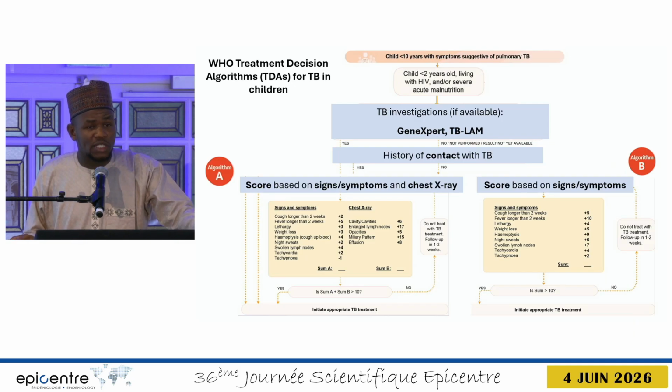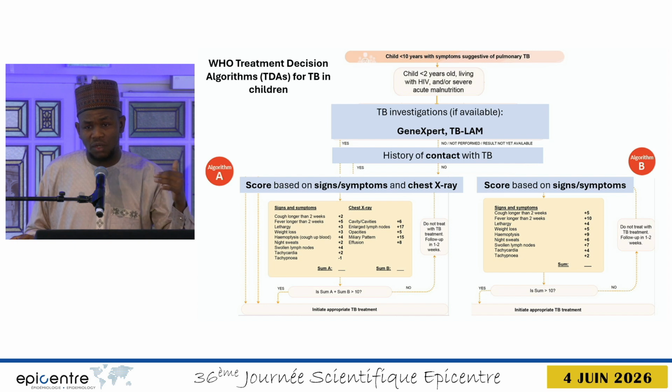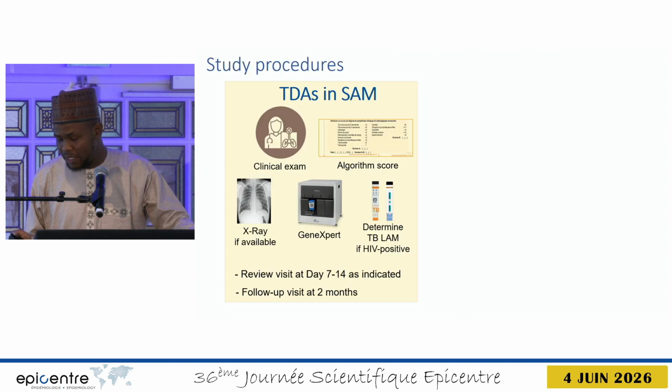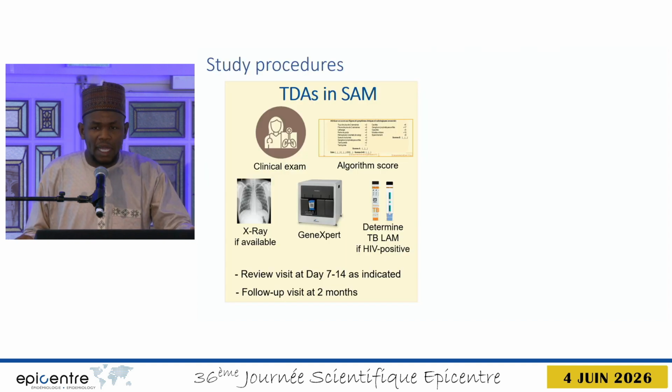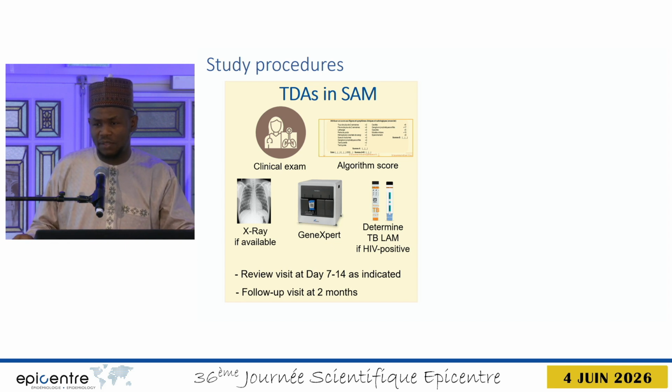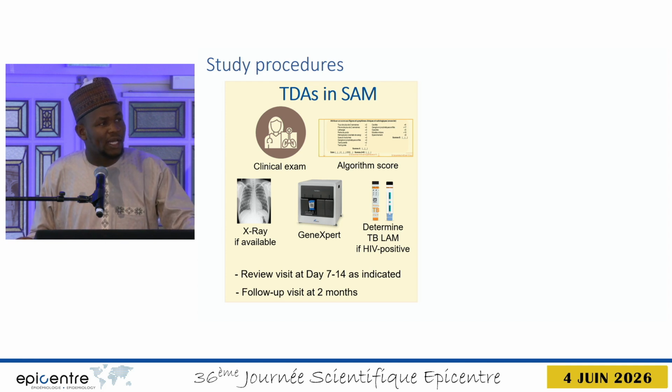And then we scored the children using algorithm A, which has signs and symptoms and chest X-ray findings, and algorithm B, which has only signs and symptoms. So whenever the score is more than 10, we start them on TB treatment. But when it's less than 10, we review them in a week and rescore them.